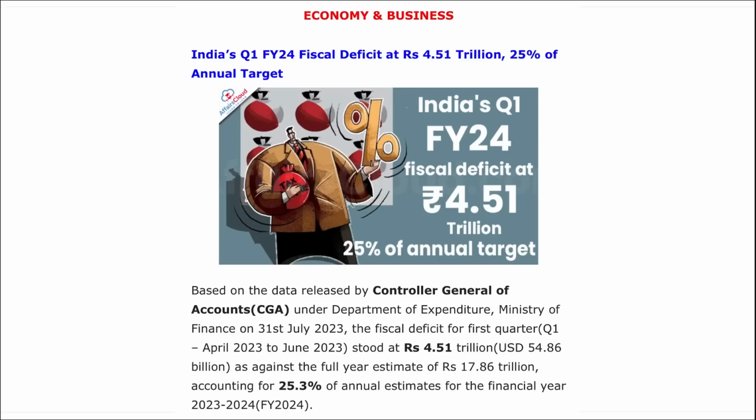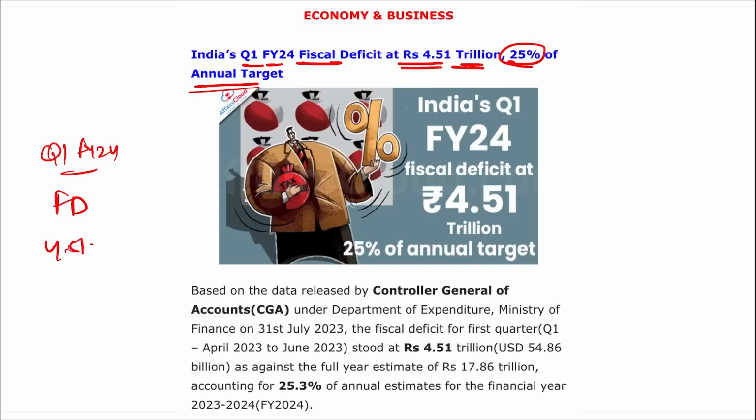Next is India's Q1 fiscal year 24 fiscal deficit at 4.51 trillion rupees, or 25% of the annual target. Right? I repeat, India's Q1 fiscal year 24 fiscal deficit is at 4.51 trillion rupees, that is 25% of the annual target. Correct.